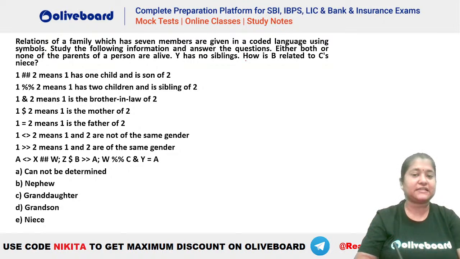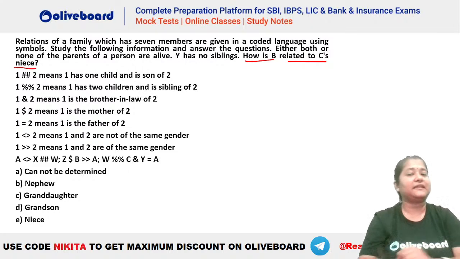So the question here is, how is B related to C's niece? Okay, this is the question here. How is B related to C's niece?